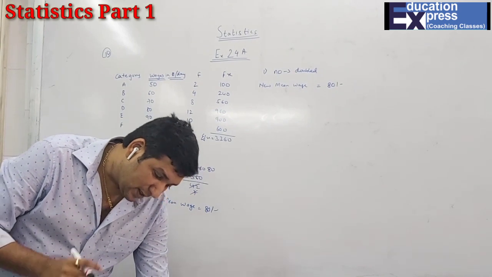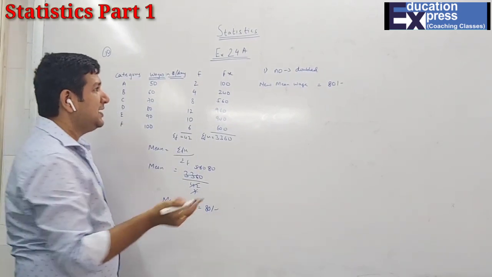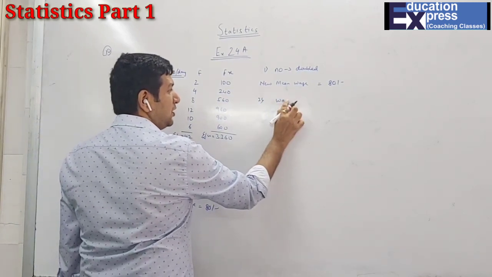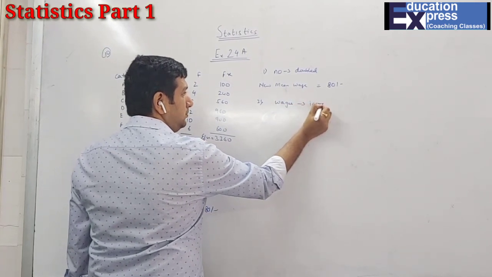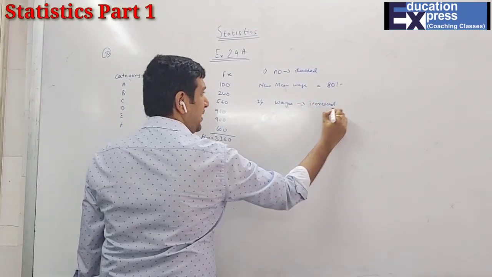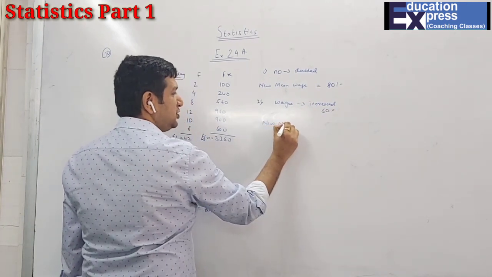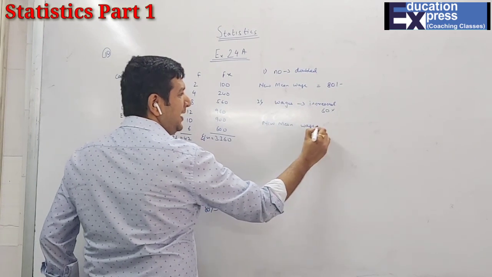Next part, if the wages per day in each category are increased by 60%, that means now the wages, that is the observation, are increased by 60%. So your new mean wage will also increase by 60%.